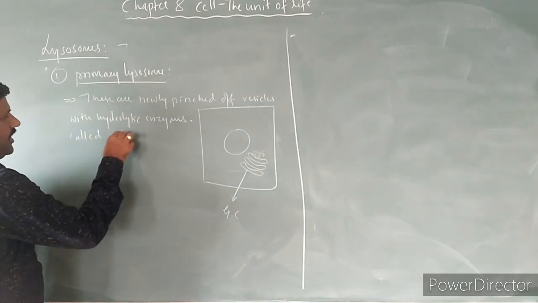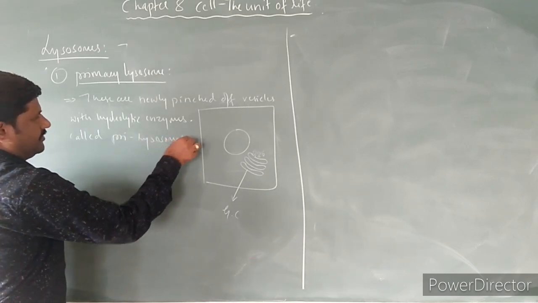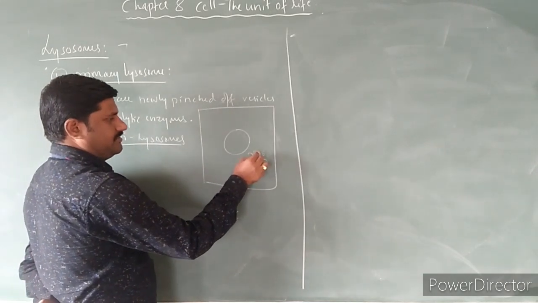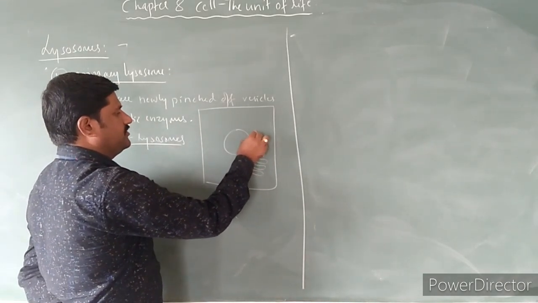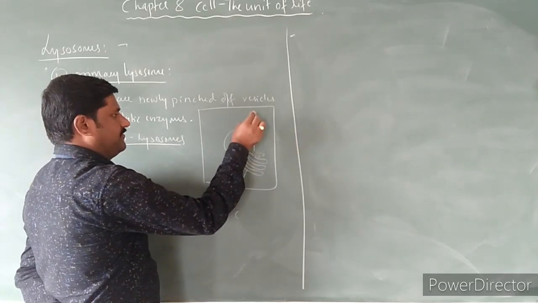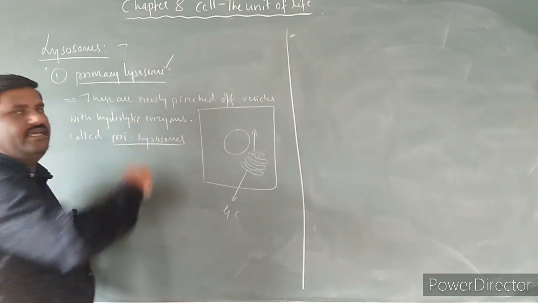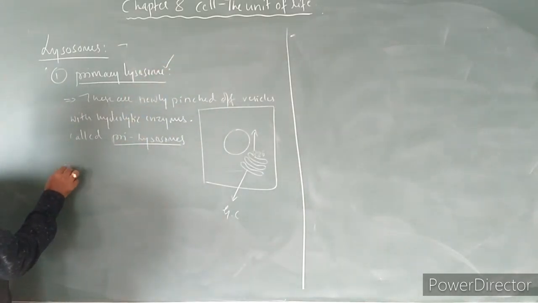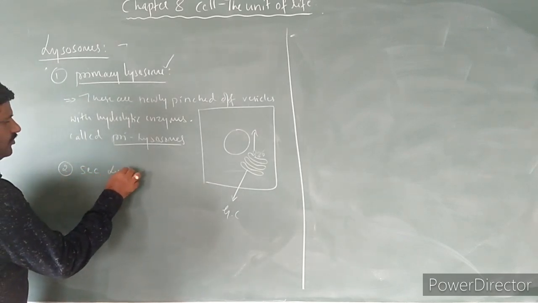Now it is very clear that from the cisternae of the Golgi complex, some of the vesicles are pinched off, and if these vesicles contain hydrolytic enzymes, then they are called primary lysosomes. It is very clear to you. And the second one, secondary lysosome.